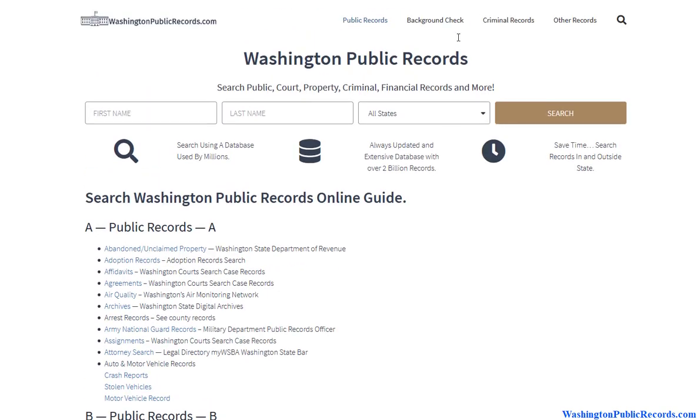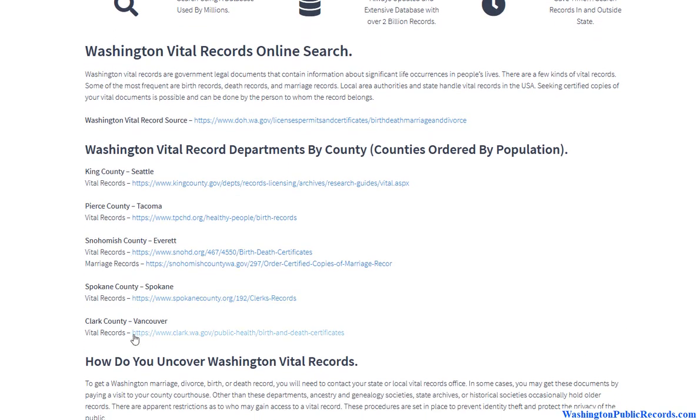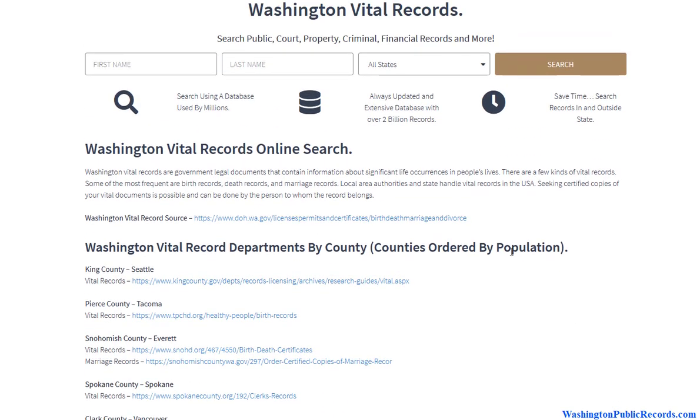But we also created a page specific to the most sought after record types, anything from background checks, and if you hover over other records, to property records. So there's going to be a vital records information page here. And what you'll notice is you have your state resources and then you have your county resources. For the most part, these places provide certificates, like official certificates.